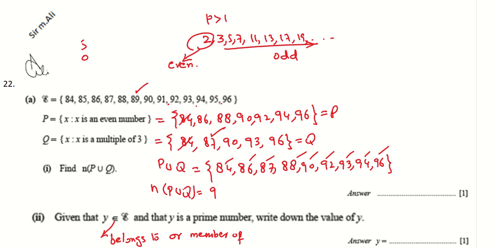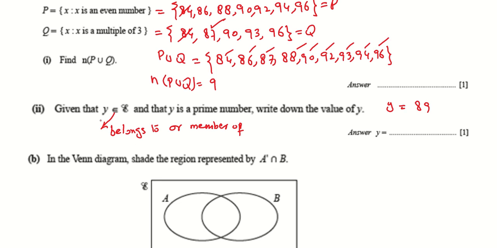The value of Y is 89 only, because 90 is divisible by 5 and other numbers, 91 is divisible by 7, and 92, 93, 94, 95, 96 are not prime. So only one prime number, 89, can be selected from epsilon.